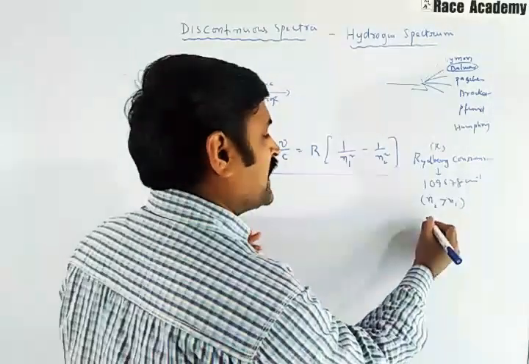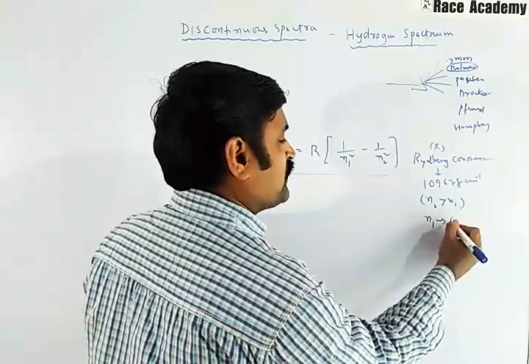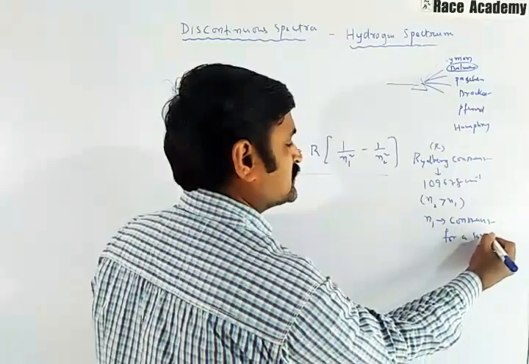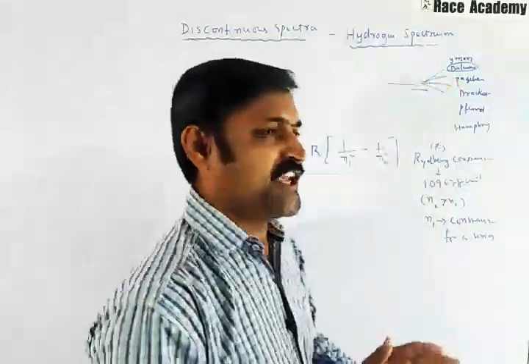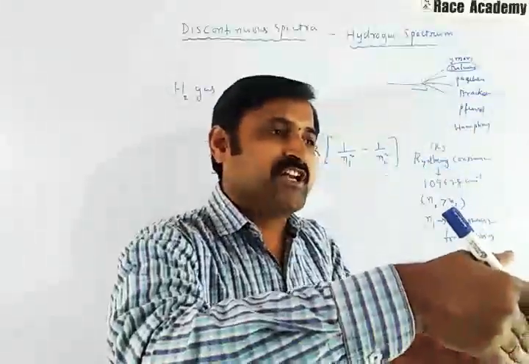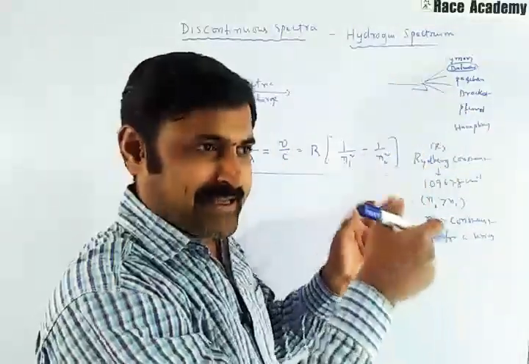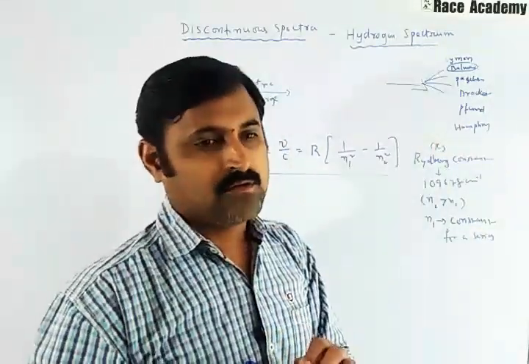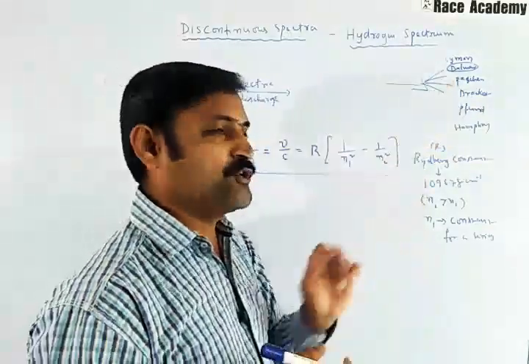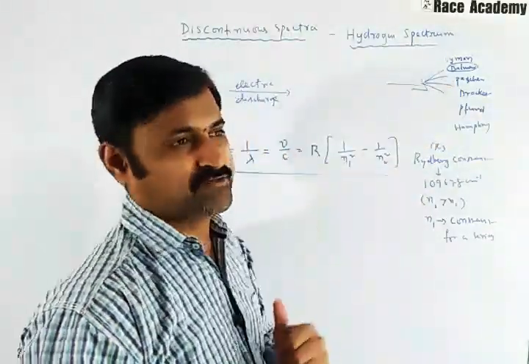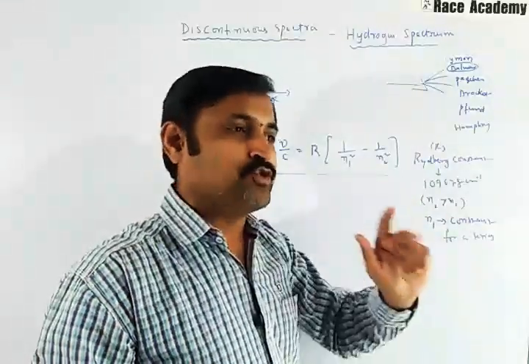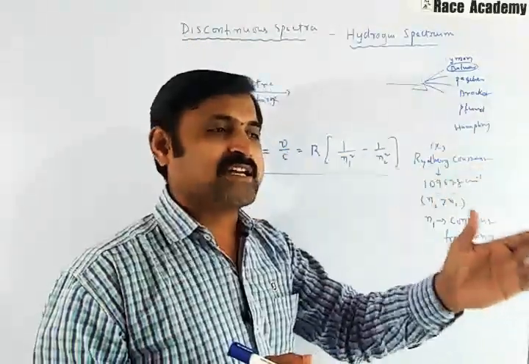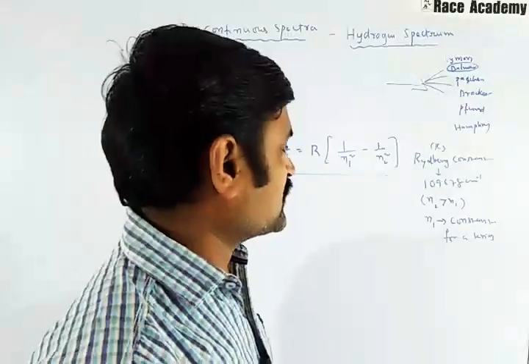When you are discussing the Lyman series, wavelength calculation for all the lines will be done by taking n1 value 1. Likewise, for the Balmer series, you will take n1 value 2.